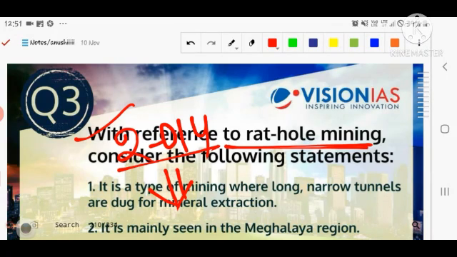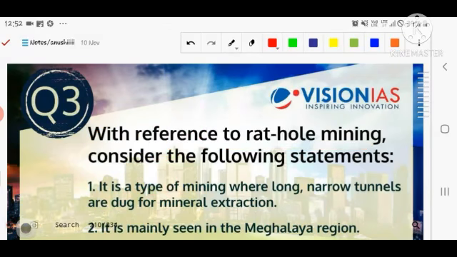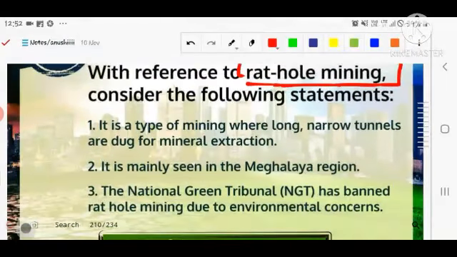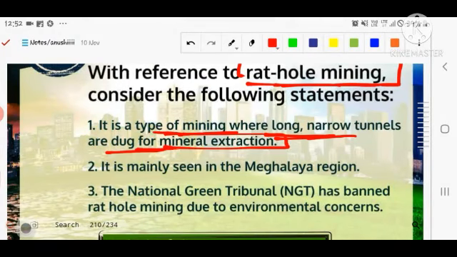Prima facie we can say that, but the economics is such because Meghalaya has a huge amount of coal reserve, and if we want to extract it we use machinery, but machinery at this stage is not available because of funding reasons and many other political reasons also. Anyway, with reference to rat hole mining, I think you can now get clear, and you know something about rat hole mining. Okay, in the first statement it is given that it is a type of mining where long narrow tunnels are dug for mineral extraction.